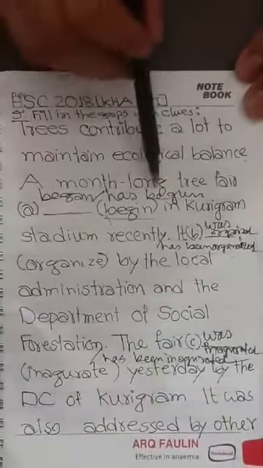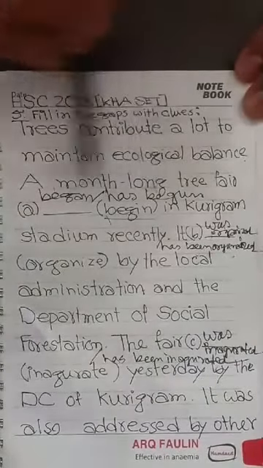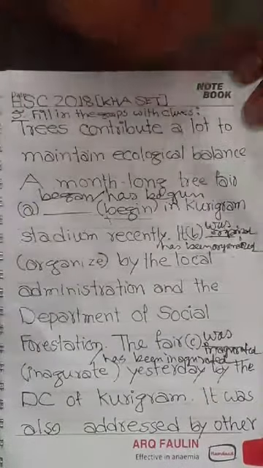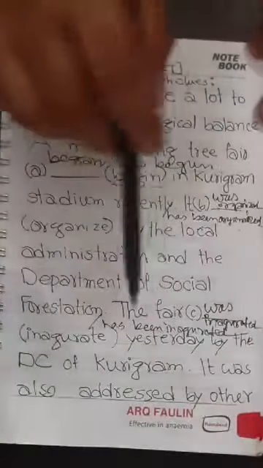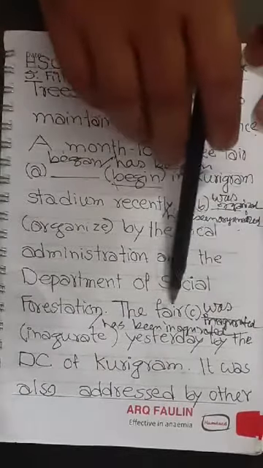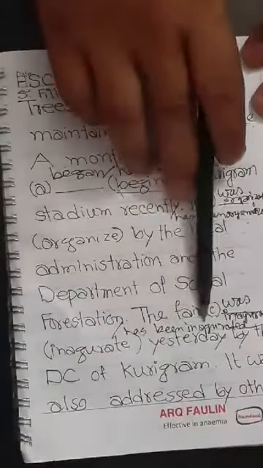Began or has begun, number A. Number B, was organized or has been organized. And in number C, the answer I have already written, inauguration, that is was inaugurated or has been inaugurated.